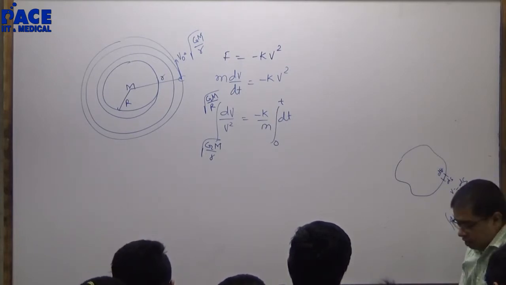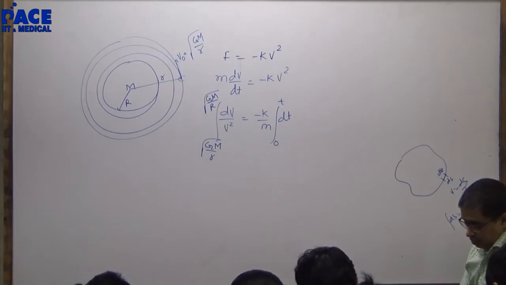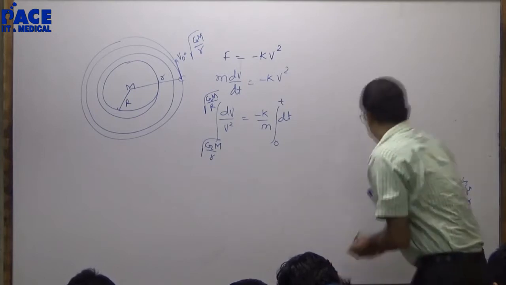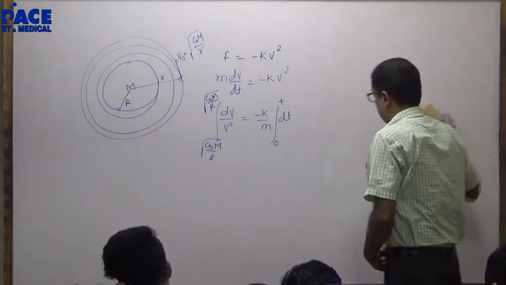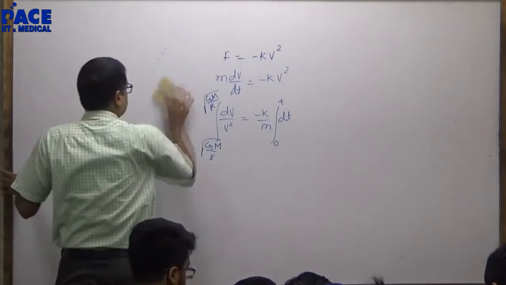As it is coming closer, speed will increase. Okay, sir. Resistive force decreases the energy.